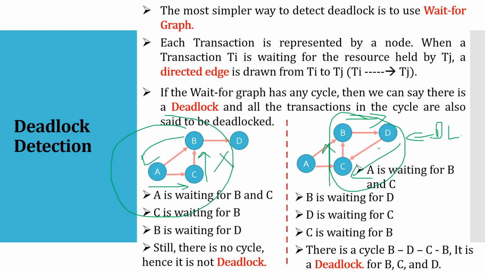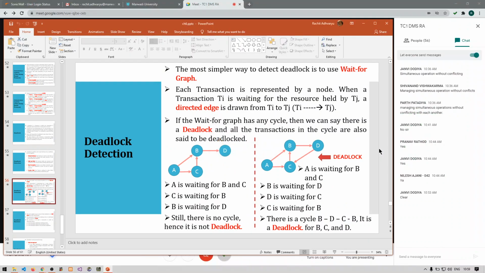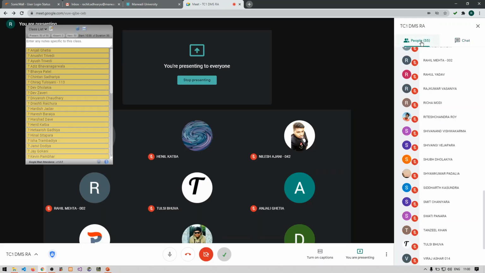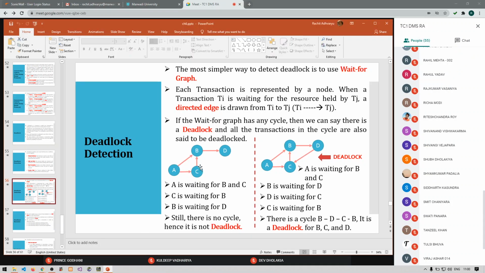So this is what we can say: if your graph contains a cycle, then it is a deadlock situation. So clear with this, guys? Just go through this slide again and tell me if you have any doubts. So this is how we detect a deadlock actually. So just go through these slides again.